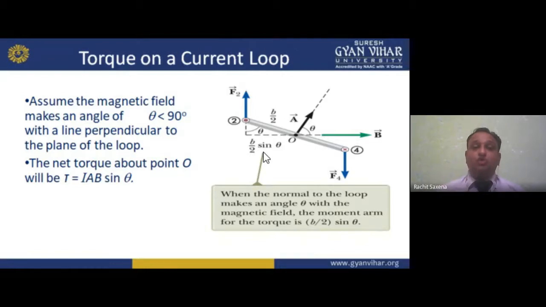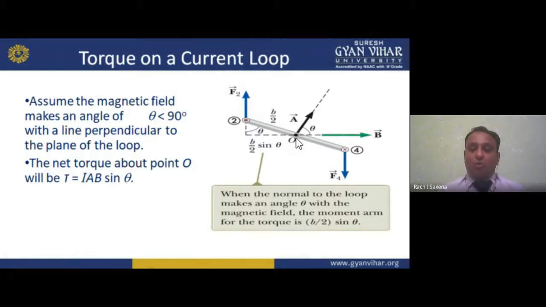So assume the magnetic field makes an angle theta, less than 90 degrees, with a line perpendicular to the plane of the loop. See here, this is a line. Here is the zero where we have the torque. The torque exerted changes with the angle theta. It also changes with the forces acting inward and outward. Here we have the zero or O, because it is the initial position. In the figure it is represented as the O position.